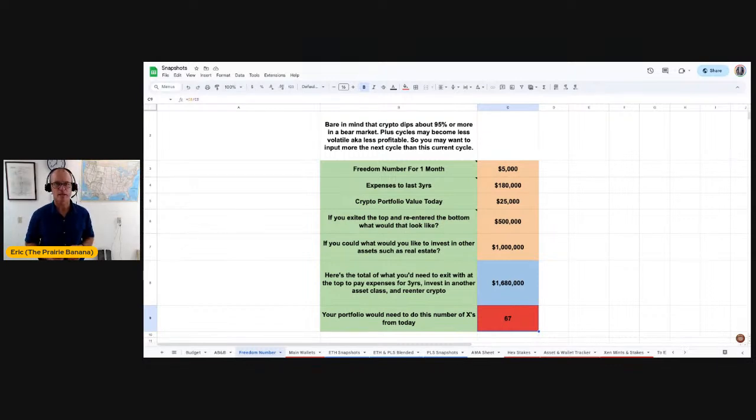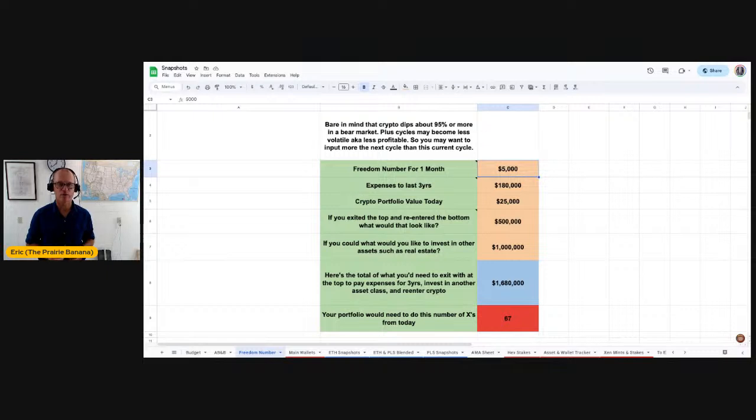So at the top, there's my disclaimer about the cycle volatility. Now the freedom number part, line number one. What is your freedom number? I broke it down by month. What do you need to live on per month? Taxes, tithe, mortgage, car payment, utilities, living expenses, vacations, all that. Just plug your number in here. I'll make a link for this, and you can download it and modify it to your needs.